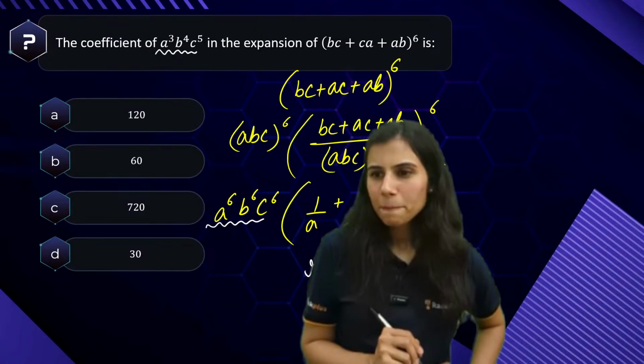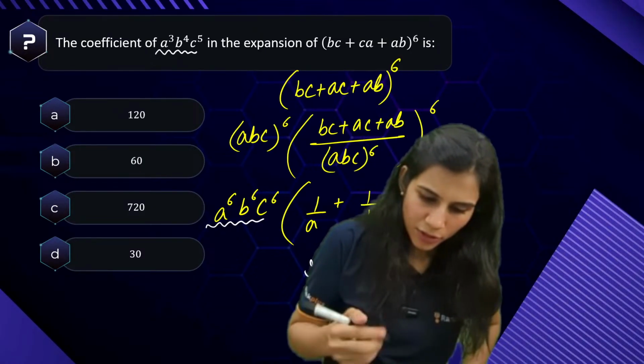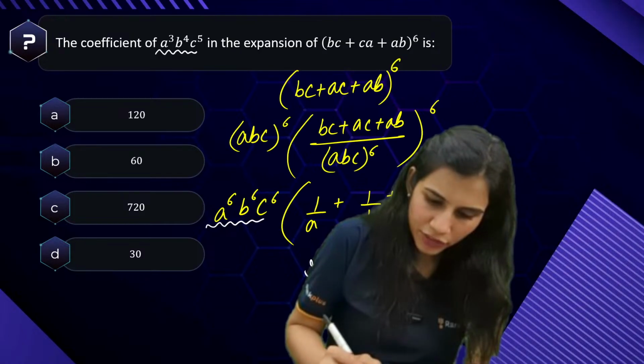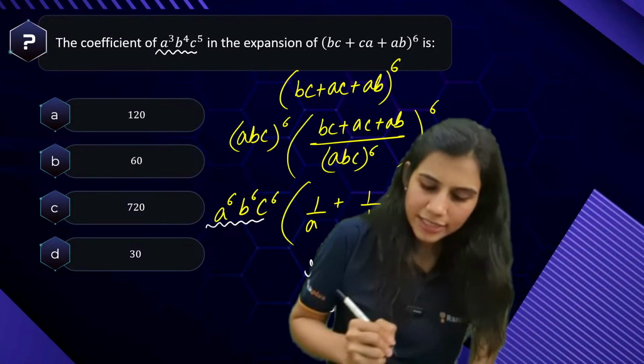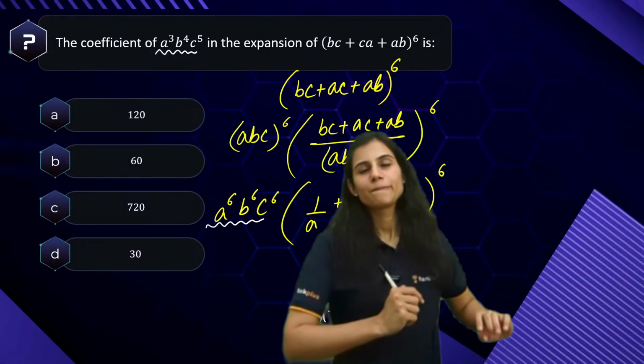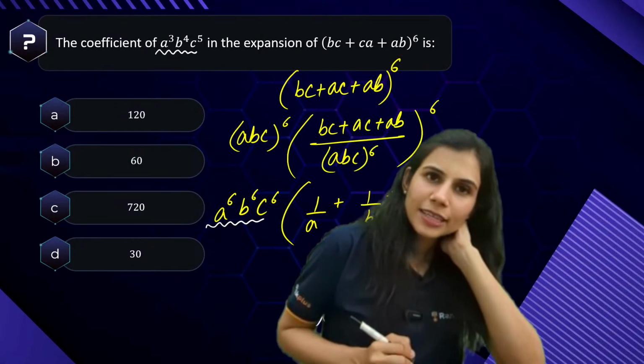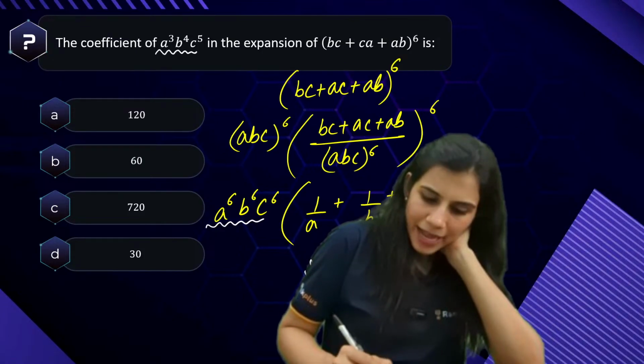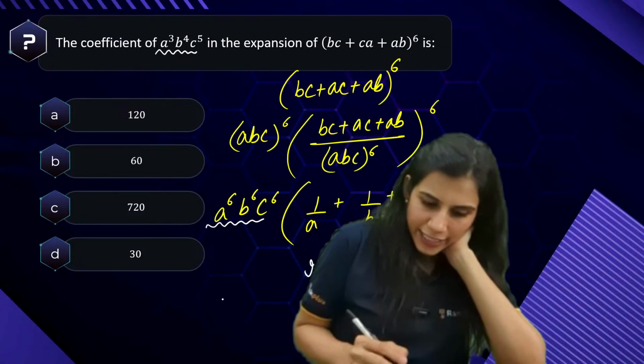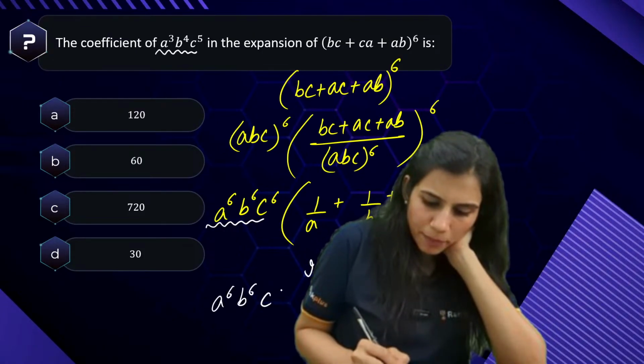Yes or no? 1 upon A to the power 3, 1 upon B to the power 2, 1 upon C. This is what I want. Because whatever term has this will get multiplied with A to the power 6, B to the power 6, C to the power 6.